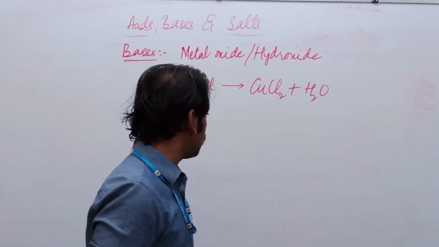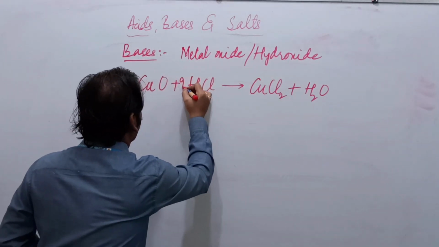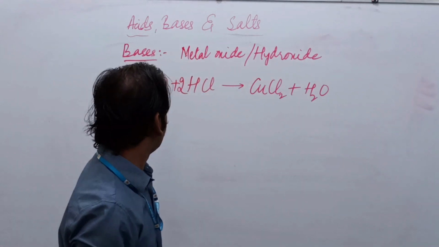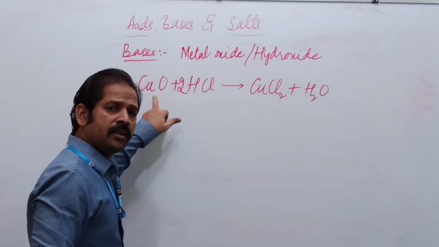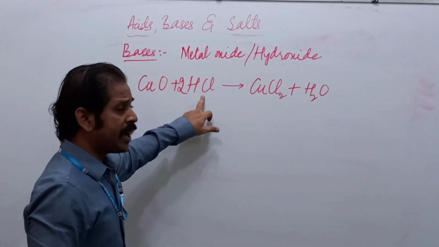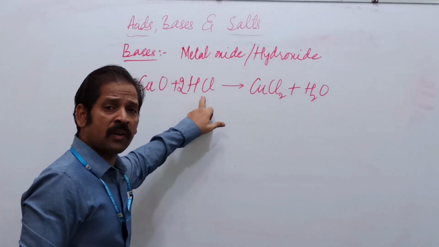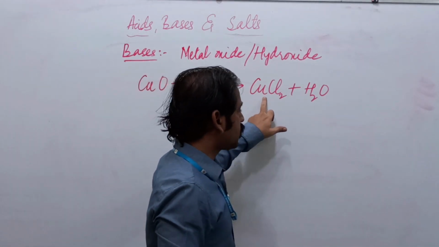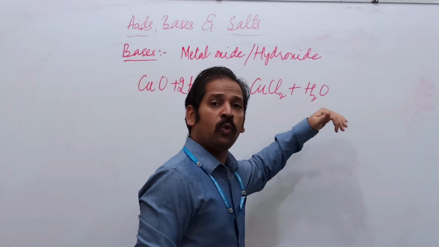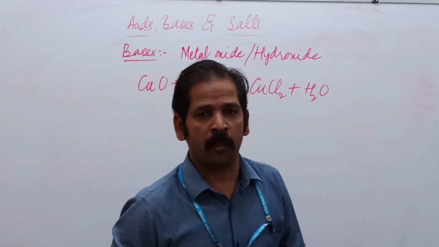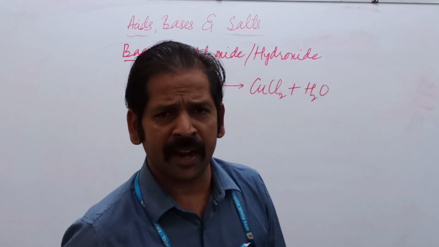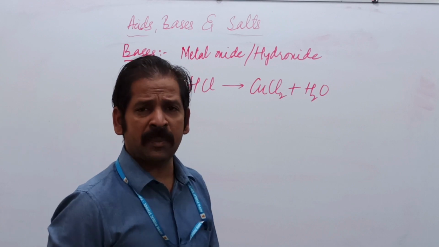You have to balance the reaction now. Yes, metallic oxide reacts with the hydrogen ion of the acid to form salt and water only. No other chemical is formed. We go for the second reaction, that is magnesium hydroxide.